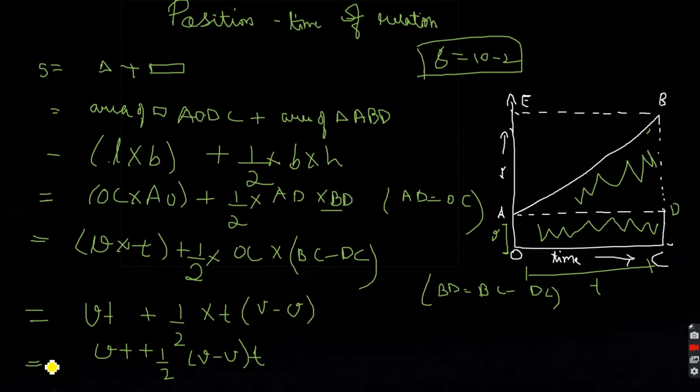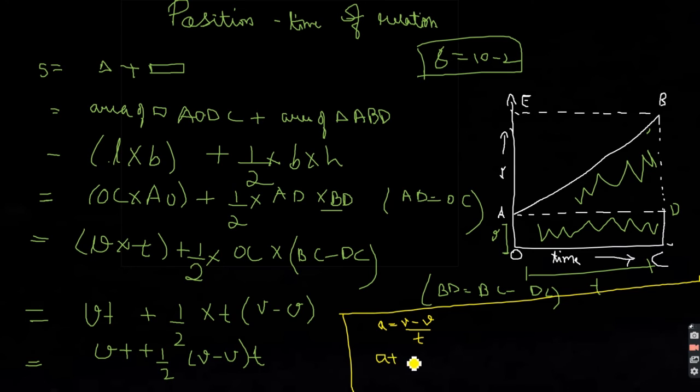This is not what we wanted, right? This is something different. So we already derived our first equation, that was A equals V minus U by T. So wherever I'm getting V minus U, I'm going to put AT.